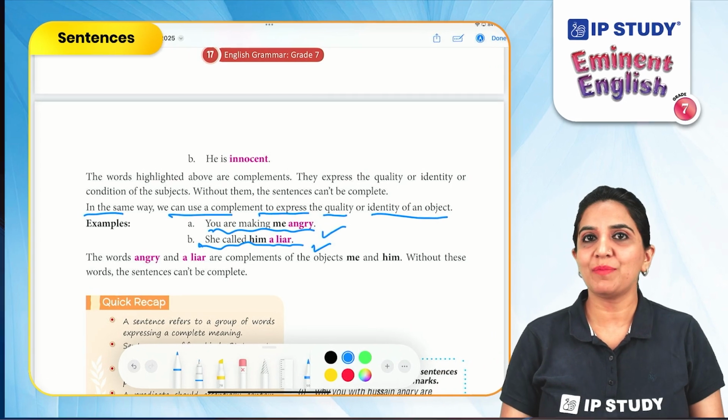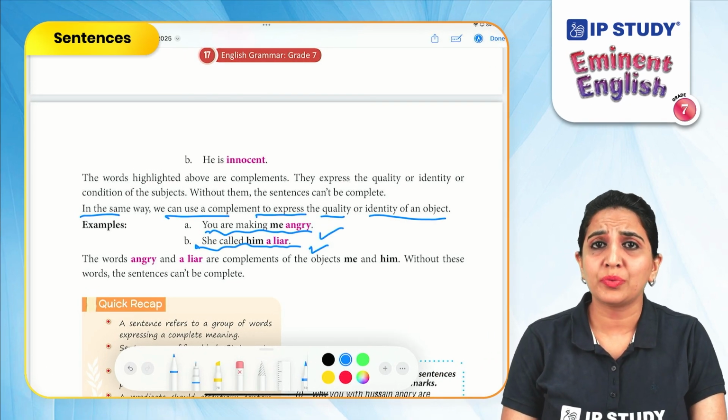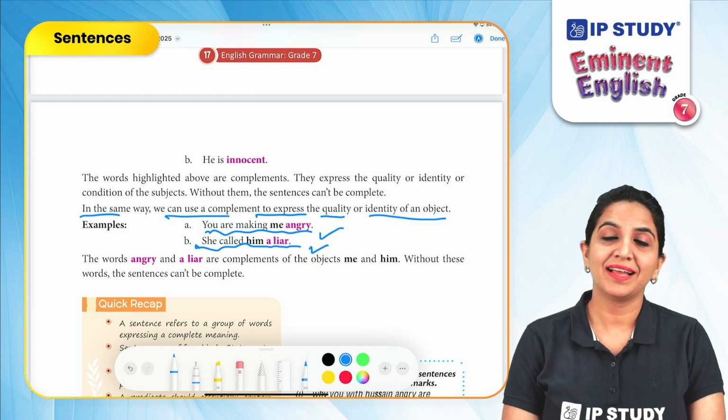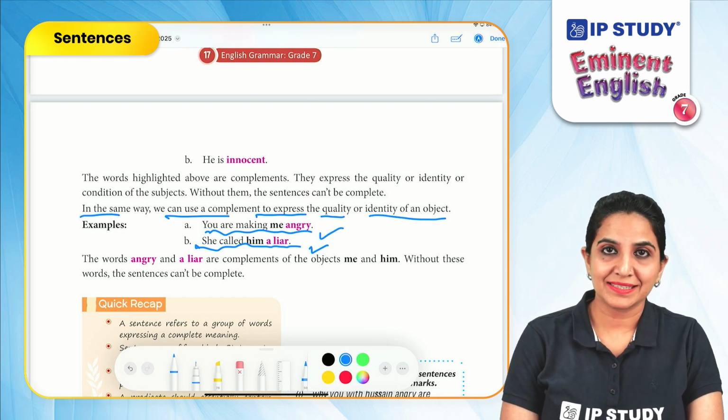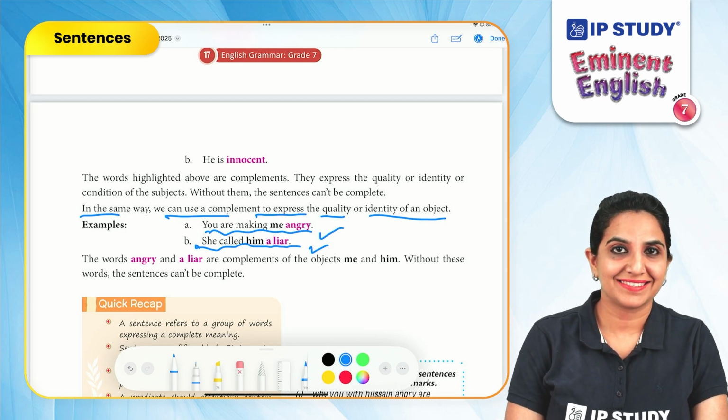Well, this was all about sentences. In this chapter, we learned what kind of group of words can be called a sentence, what are the parts of a sentence, and what are the different kinds of sentences.